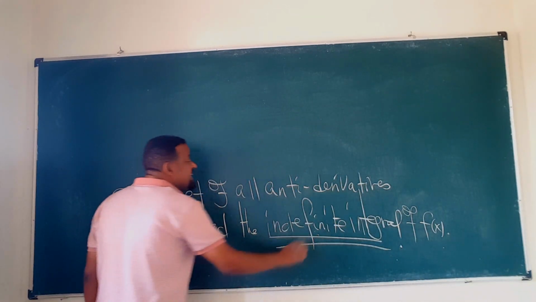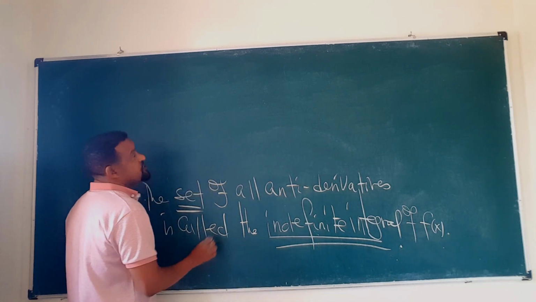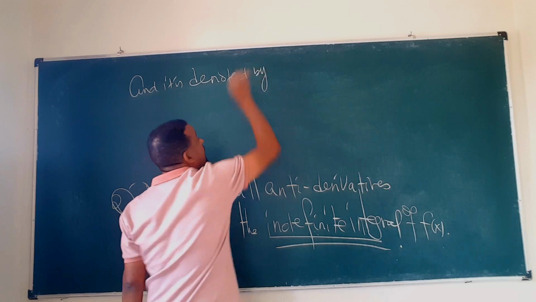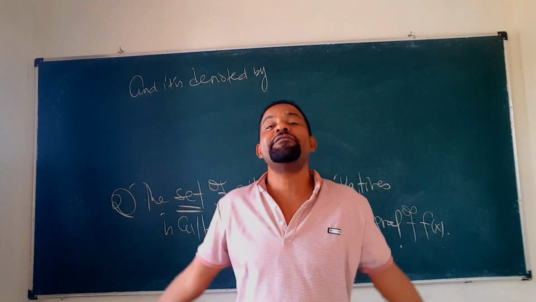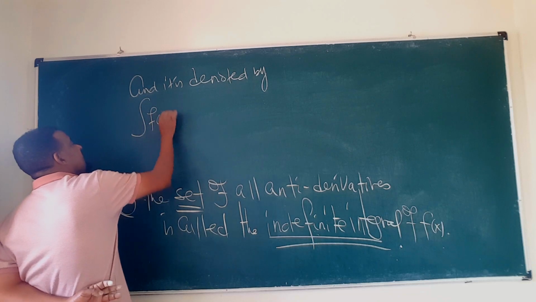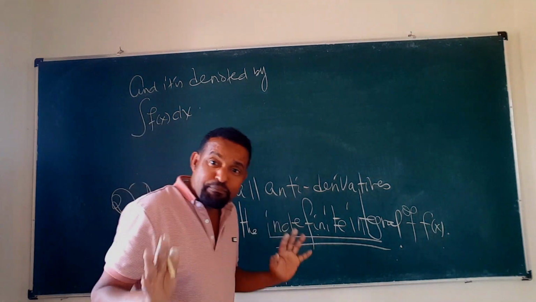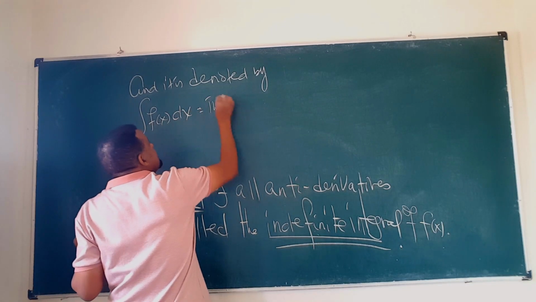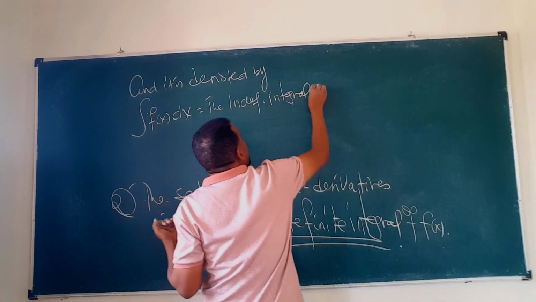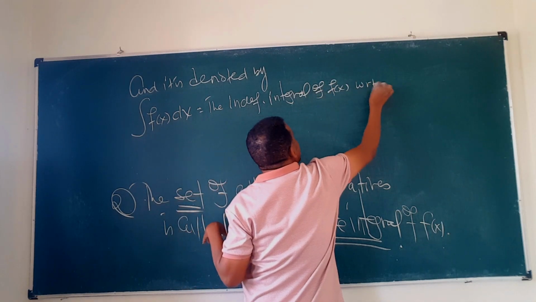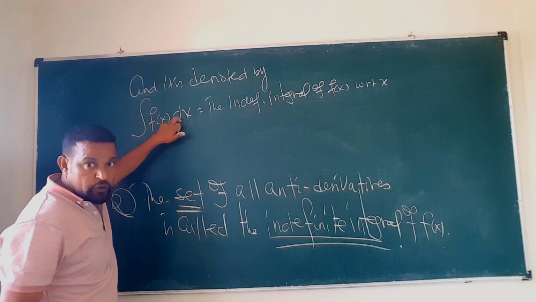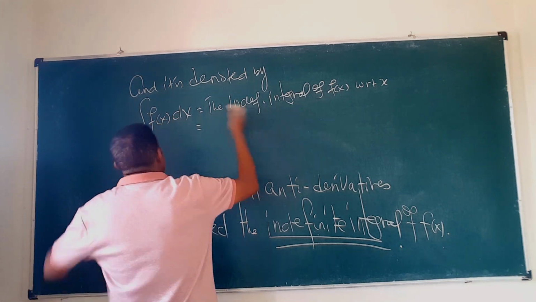The set or collection containing all antiderivatives is called the indefinite integral and it is denoted, symbolically, by this symbol: the indefinite integral of f of x dx. This is how it is written in symbols. Now understand well. This is read as the indefinite integral of small f of x, of course with respect to x.